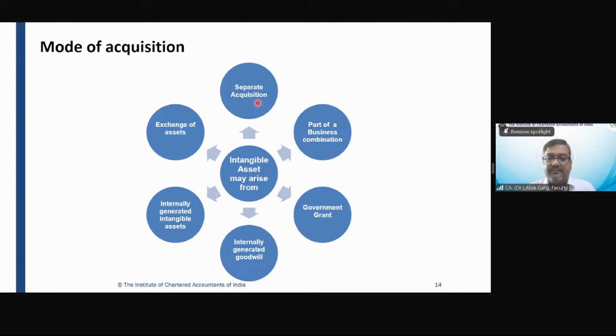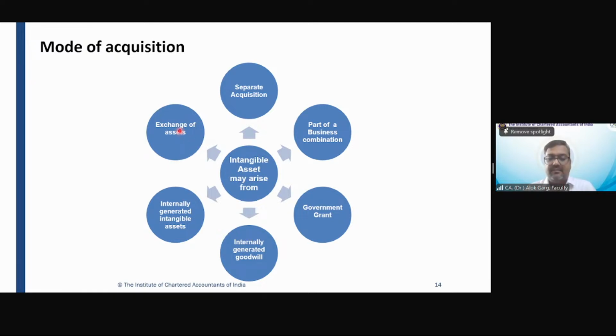Correct? There could be some internally generated intangible assets. So how do we measure an internally generated intangible asset? For example, pharmaceutical companies spend a lot of money on research to come out with a formula, and that formula is an intangible asset. So how do we measure that intangible asset? Internally generated intangible assets and internally generated goodwill, we'll talk about.